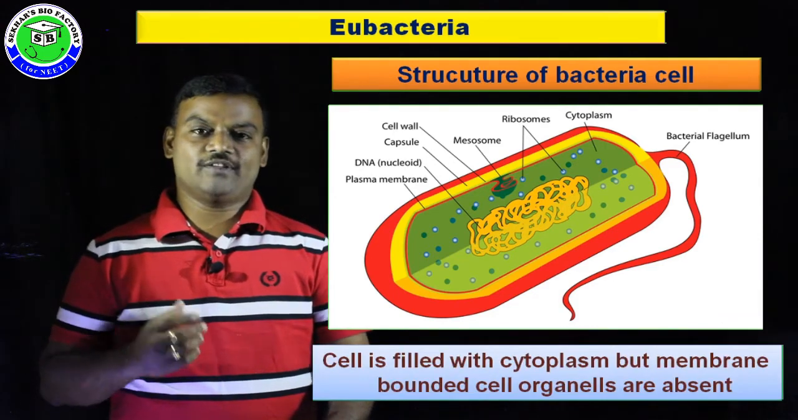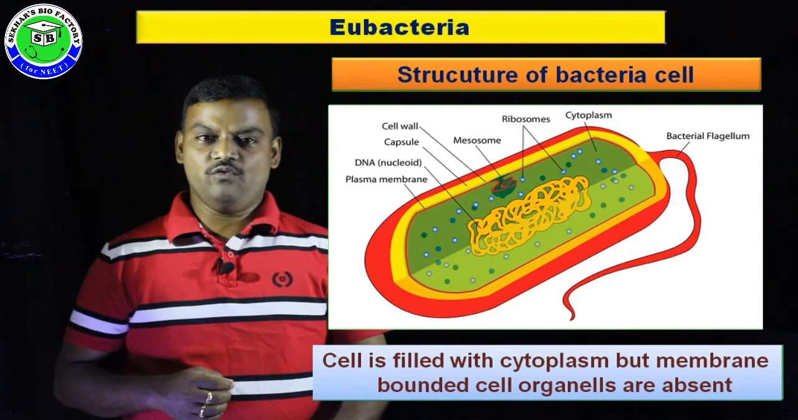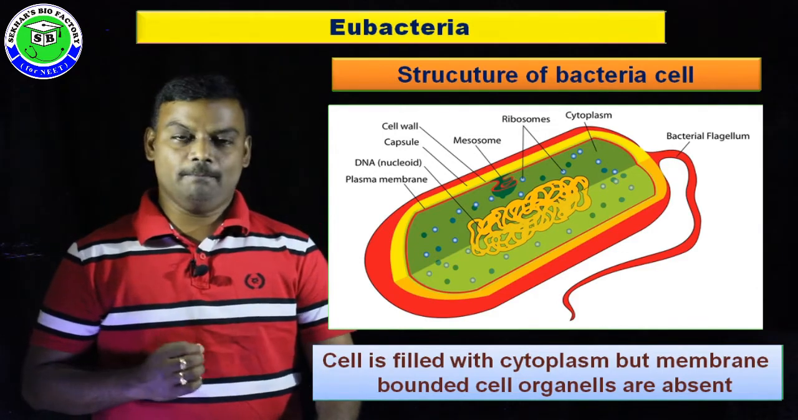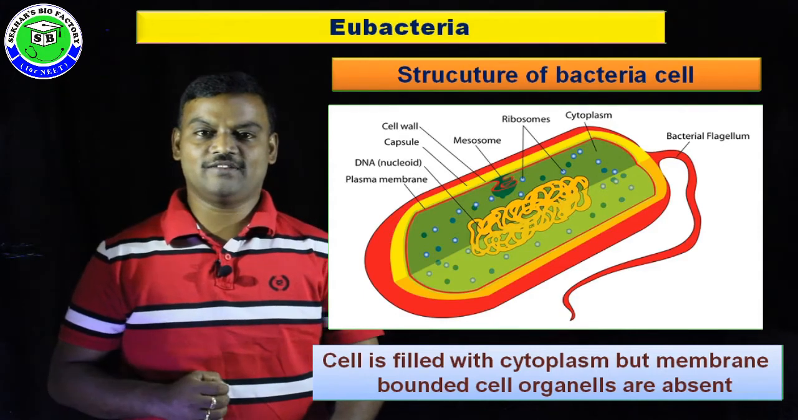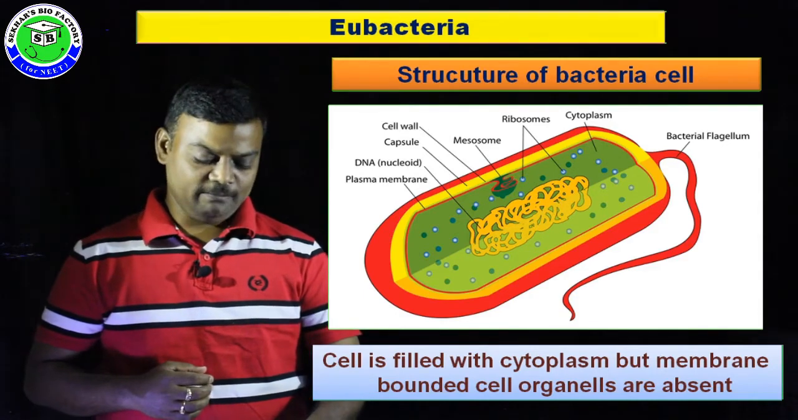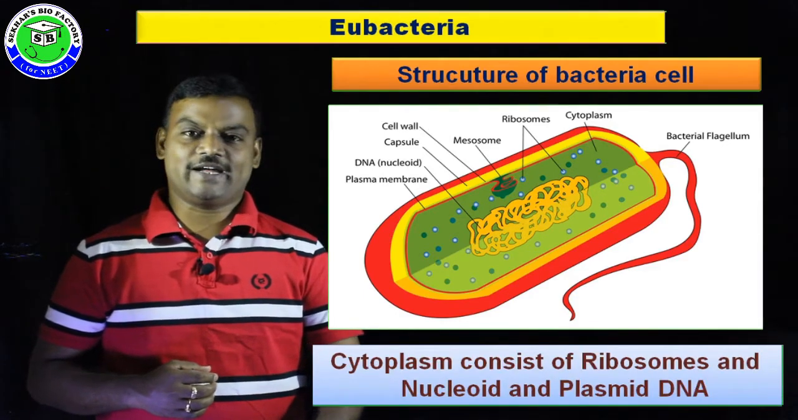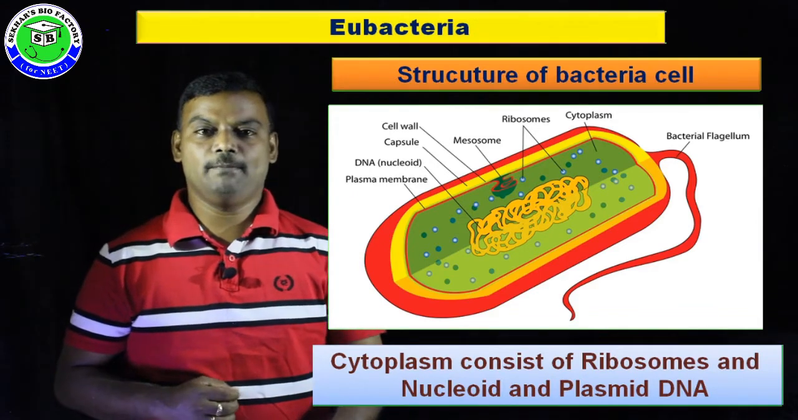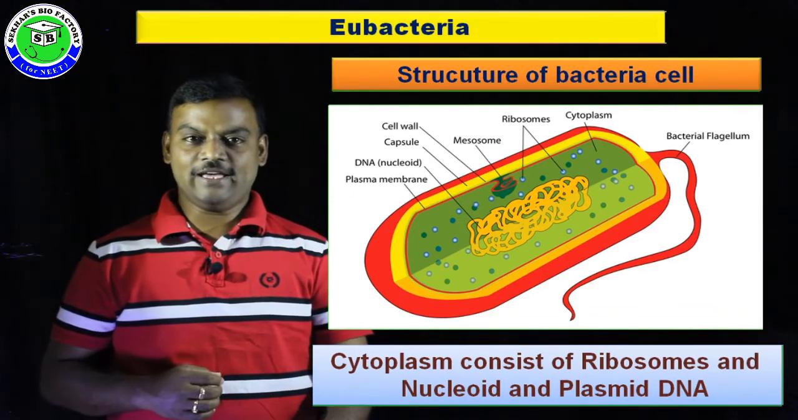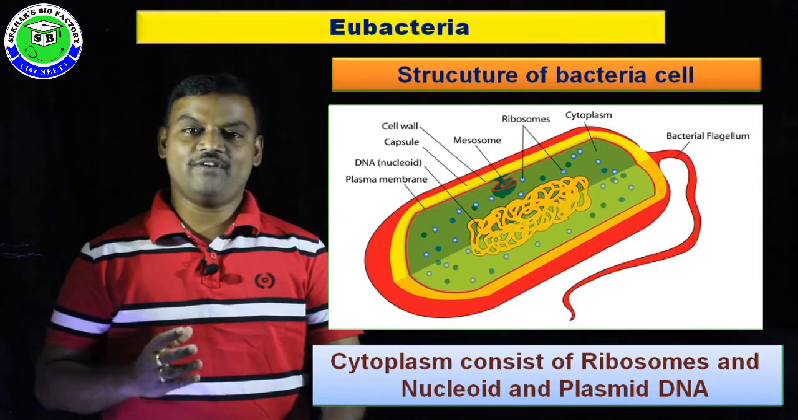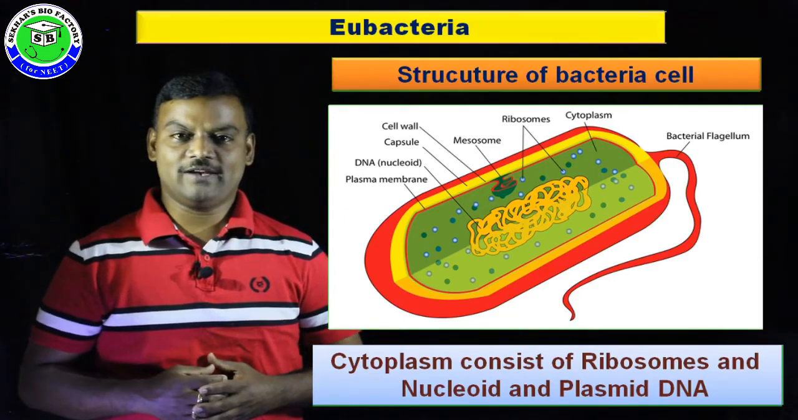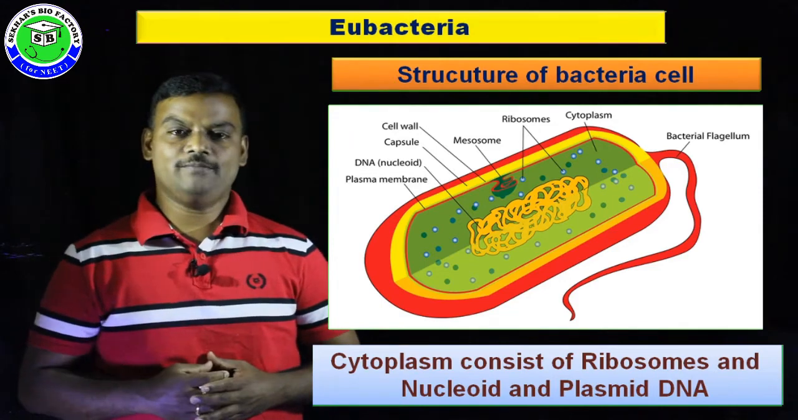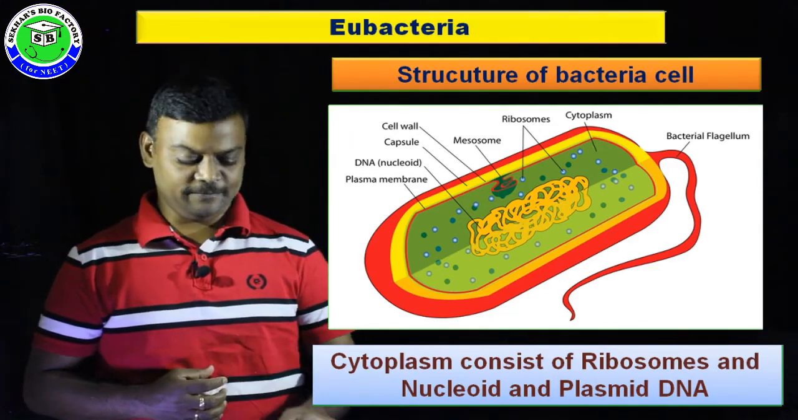Inside, the cell is filled with dense cytoplasm, but in this cytoplasm, membrane-bounded cell organelles are absent. But the cytoplasm contains non-membrane-bounded cell organelles like ribosomes, which are the 70S type of ribosome. Along with this, the cytoplasm contains a nucleoid and plasmid DNA.